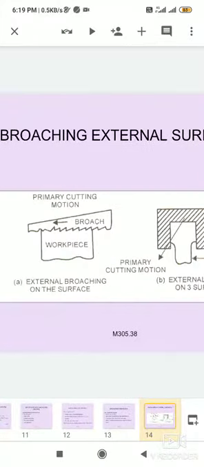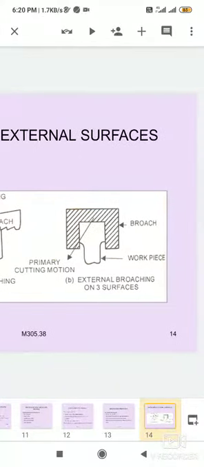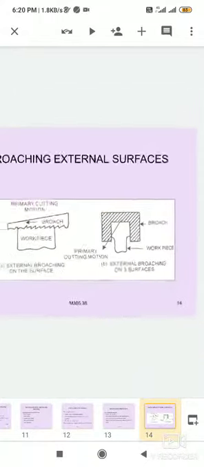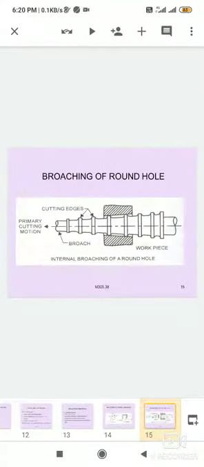In these figures, the primary cutting motion is the broach moving while the workpiece is stationary, as in external broaching of surfaces. This can be easily observed in the figure. Next is broaching of round holes.